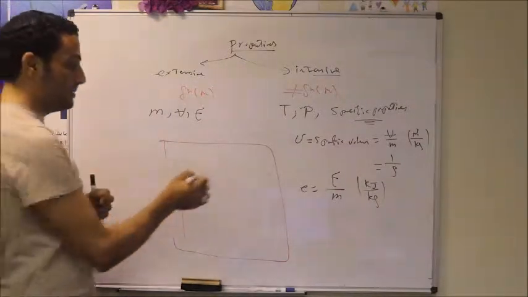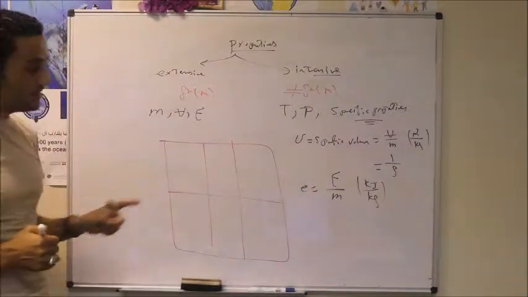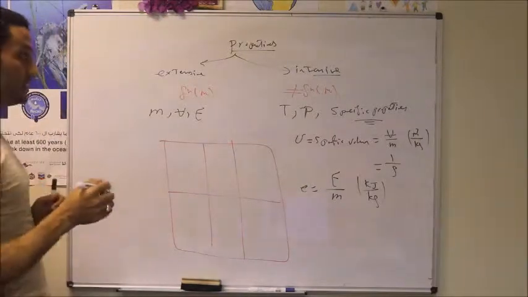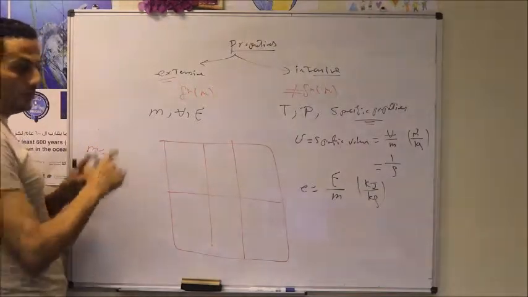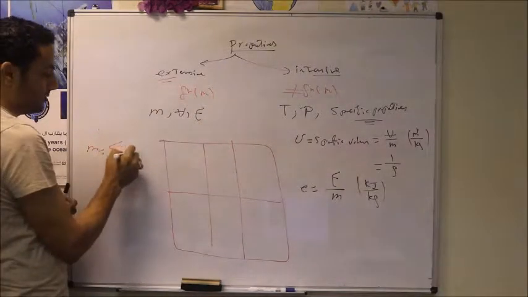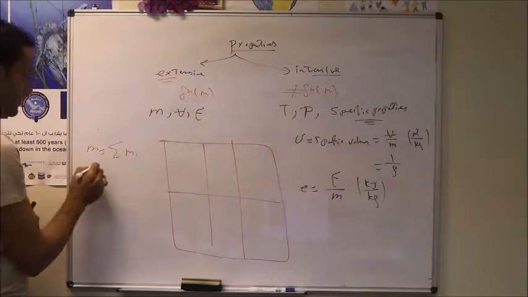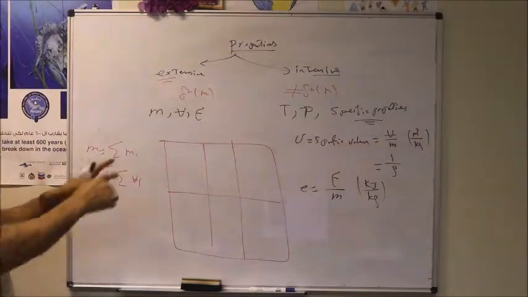Let's consider a system, and let's divide this system into subsystems. So let's say system number 1, system number 2, 3, 4, 5, 6. In this case, for the extensive property, when I want to calculate the mass of the whole system, it should equal the summation of the masses of all subsystems. Like this, also the volume. If I need to calculate the volume, it should equal the summation of the volumes of all of the subsystems.